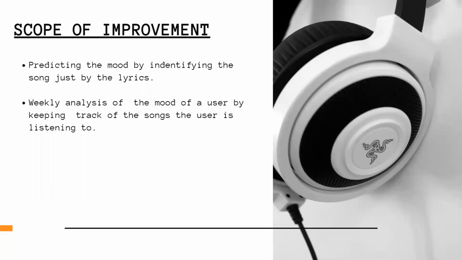Under scope of improvement, as with every machine learning model, we would like to incorporate certain features, like identification of a song just by lyrics in place of the actual song as user input. We could also give the user a weekly analysis of his mood by keeping track of the songs he had listened to during the whole week.